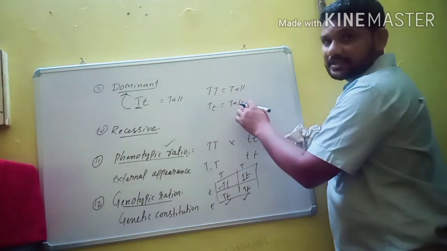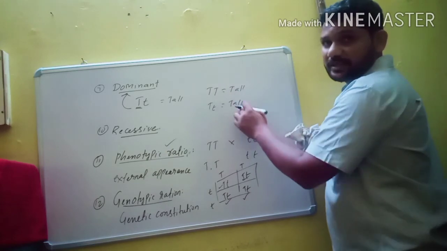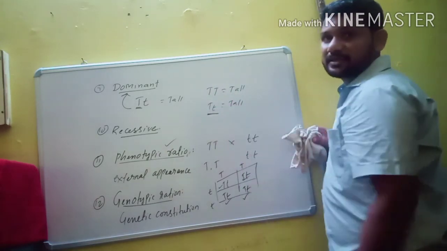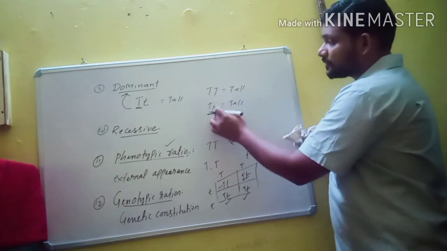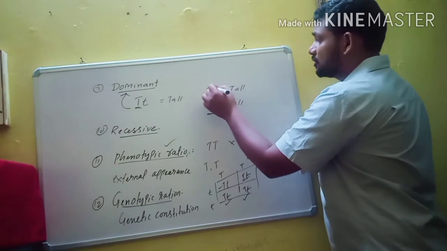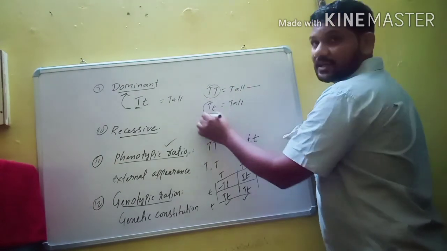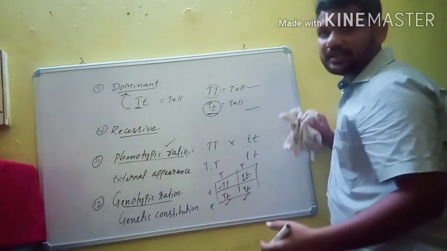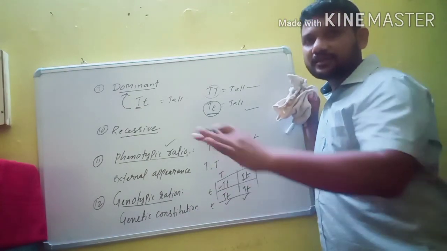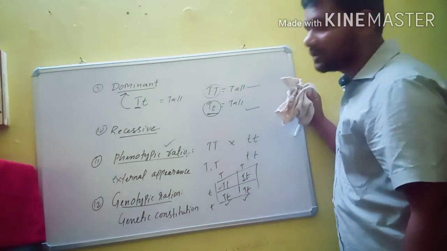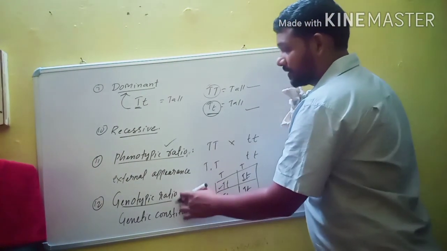This is a tall plant, this is a tall plant, but the genes of these two plants are different. This is capital T, capital T, but this is capital T, small t. So these are two different types of genetic constitution. The genetic constitution of an individual is known as genotypic ratio.